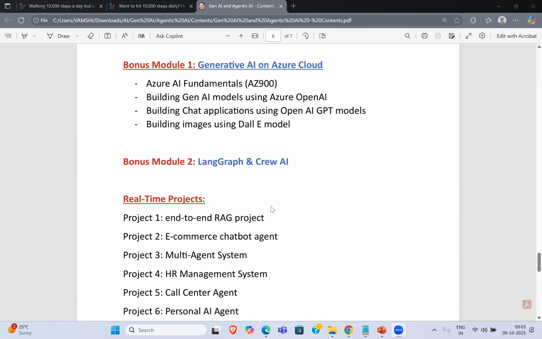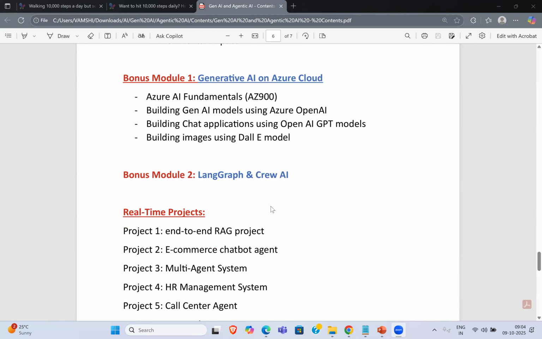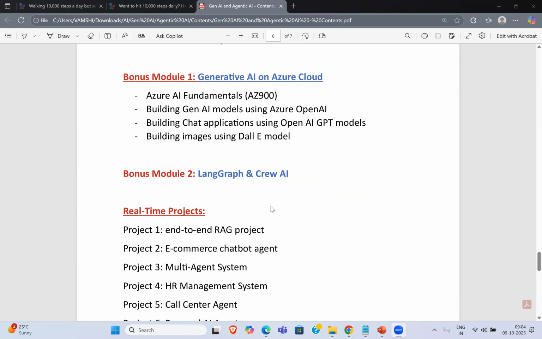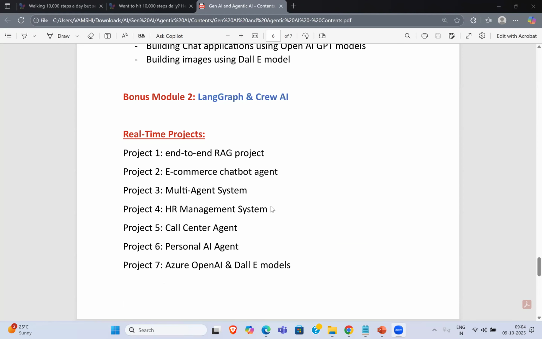Fine. Then we'll be using some kind of CrewAI and LangGraph also. I'll tell you these two things also. Now, if you know LangChain, that itself is enough. But again, if you also know CrewAI, for most of the job requirements you will be eligible here. I'm not telling 10 out of 10, but at least 8 out of 10 you will be confident enough to apply. That is the kind of assurance I can give you.